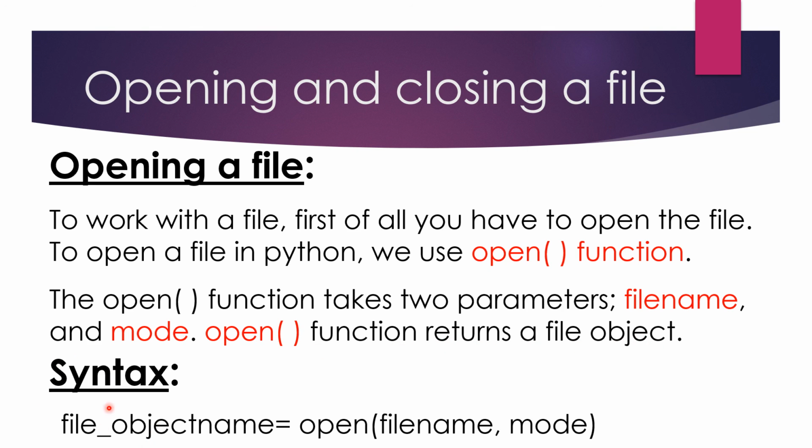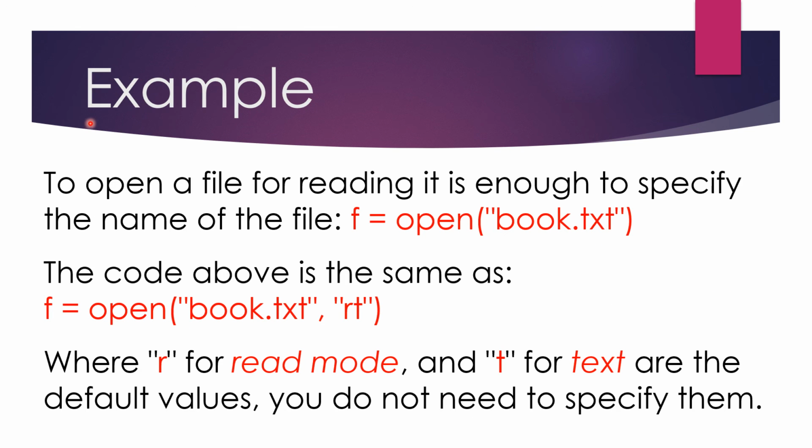So here we have written the file object name, then we have written the open function, open. This is the file name and this is the mode. This is the syntax of how we can open a file. So let us see an example. To open a file for reading, it is enough to specify the name of the file. So when we are opening a file and we just want to read it, we can write only the file name. Without writing the mode also, you will get the same result.